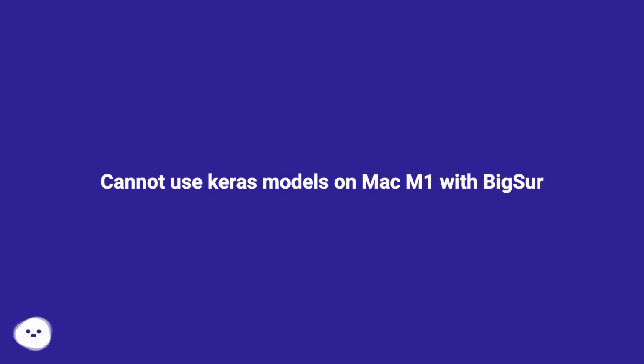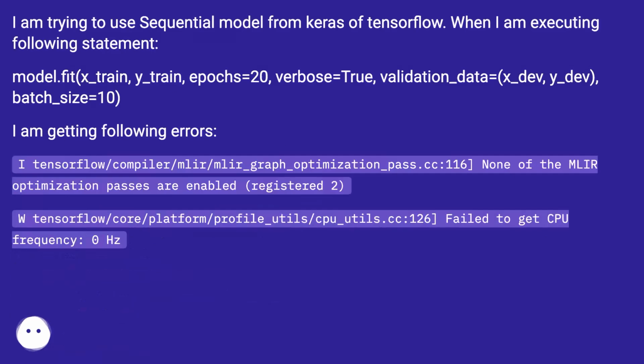Cannot use Keras models on Mac M1 with BigSur. I am trying to use the sequential model from Keras of TensorFlow. When I am executing the following statement, model.fit(x_train, y_train, epochs=20, verbose=True, validation_data=(x_dev, y_dev), batch_size=10), I am getting the following errors.